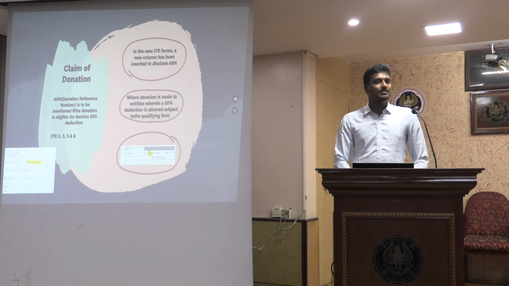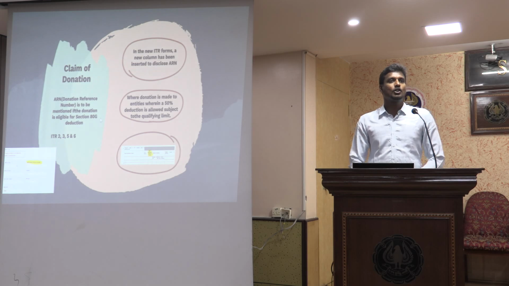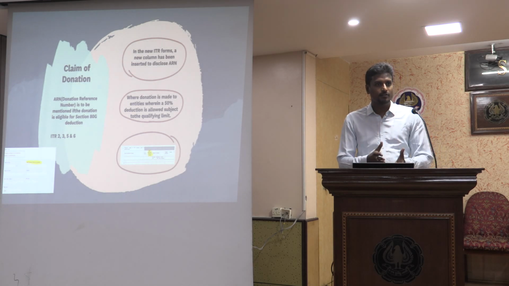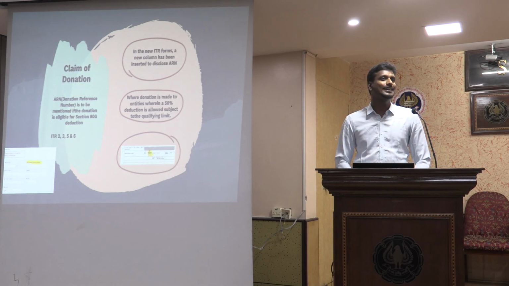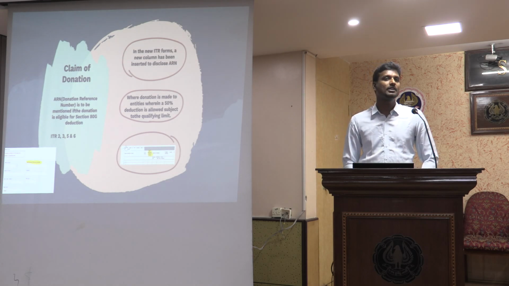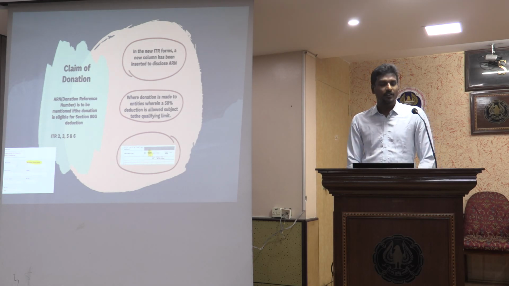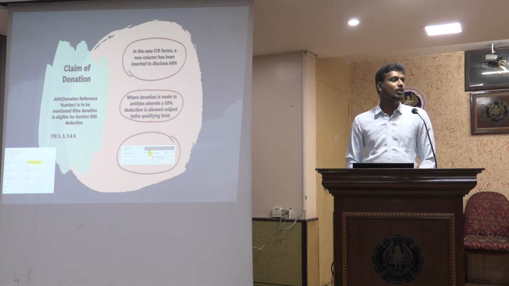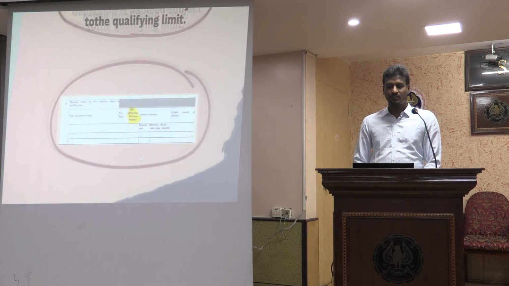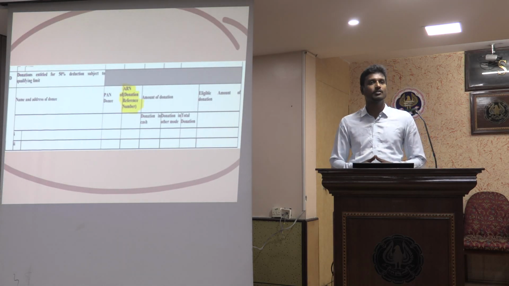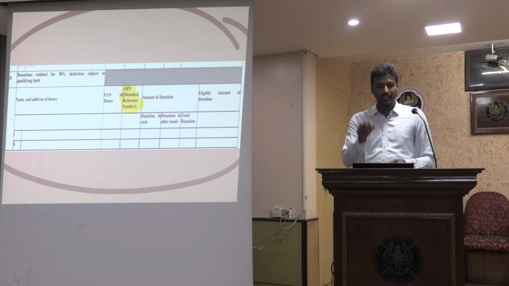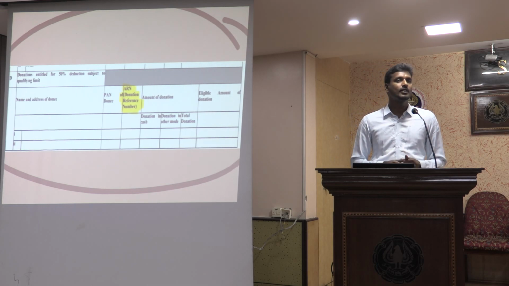So moving on to the next thing, the donations. The donor has to specifically mention the AR number received from the donee, that is the charitable institution or the trust, where he is eligible to claim the 50% deduction subject to the qualifying limit. So this is the schedule being introduced, where a column is added for the ARN or the donation reference number.